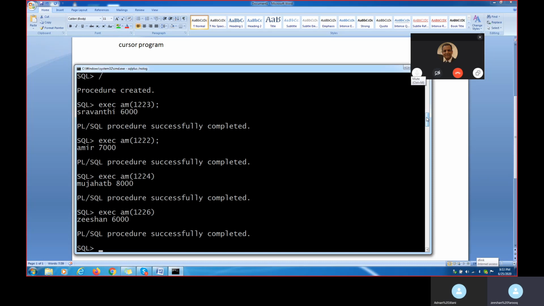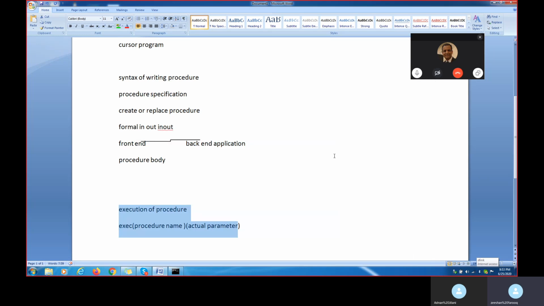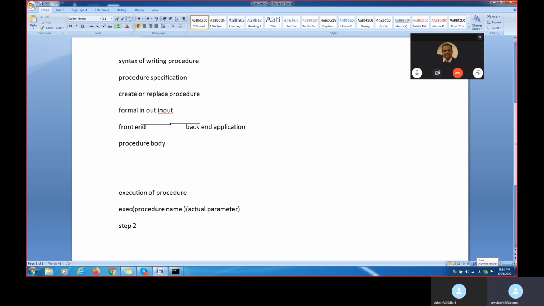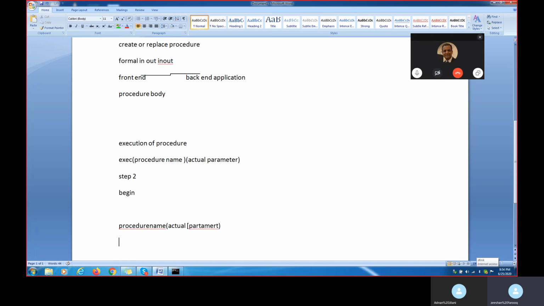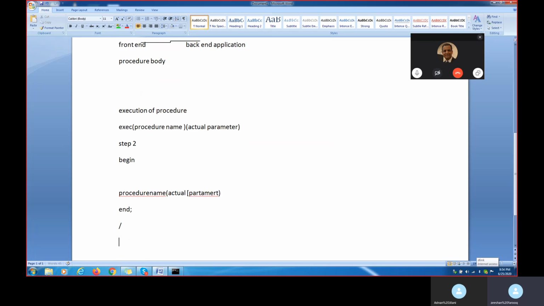Now this is one method. One more method of executing the procedure is step number 2. One more way to execute the procedure: BEGIN, then the procedure name and the actual parameter, whatever we are passing here, and then END, and then slash. This is the way we can also execute the program.